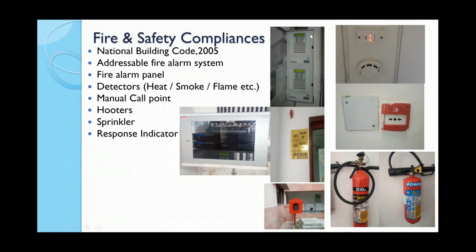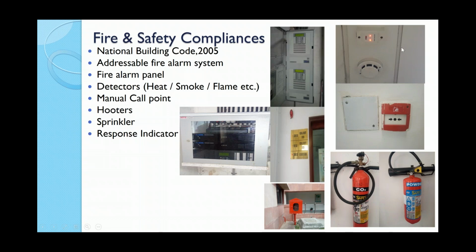Similarly, for fire and safety compliances, we have the auto fire alarm system, signage system, and public announcement systems. We have the fire detection system, manual call points, and extinguishers at nearby approachable points. This is the fire panel, which will show you from where the signal has come.